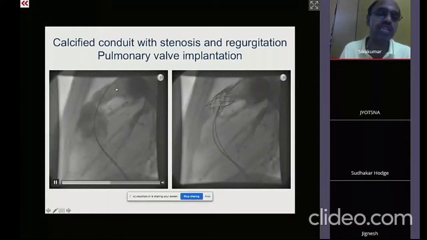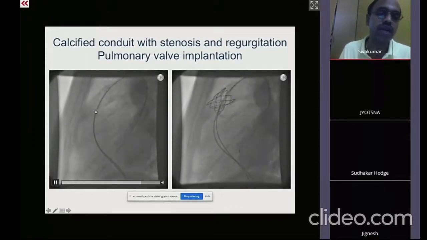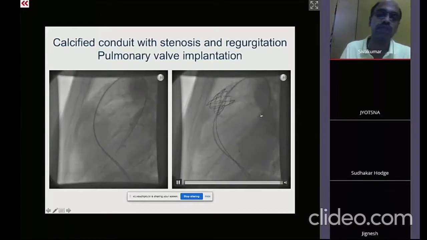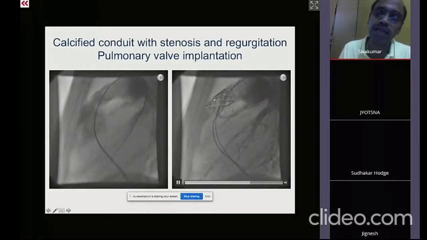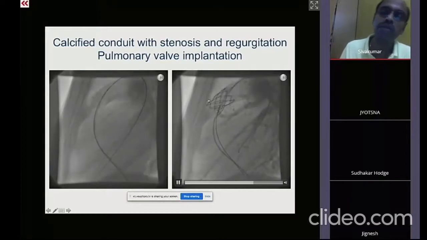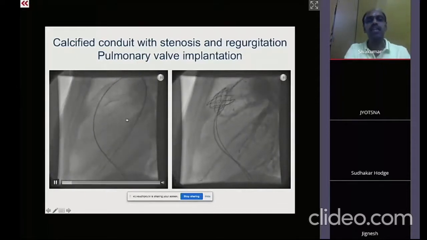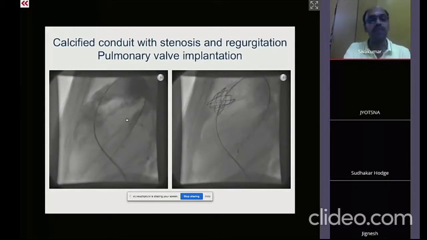So you can see here, this is a calcified homograft conduit which is degenerating, and so there is a significant pulmonary regurgitation which is being treated with a Melody valve. A Melody valve is a Cheatham platinum stent with a bovine jugular vein graft that is placed inside, and this will produce competence of the pulmonary valve. Now, this is one of the oldest procedures. This has been in clinical practice since the mid-1990s, from Philip Bonhoeffer.